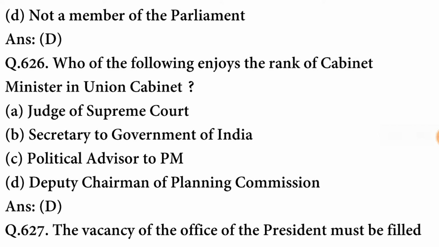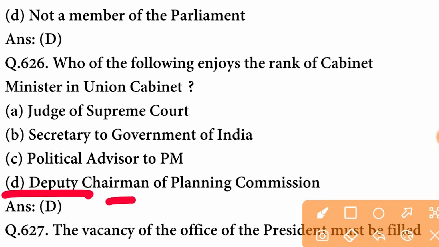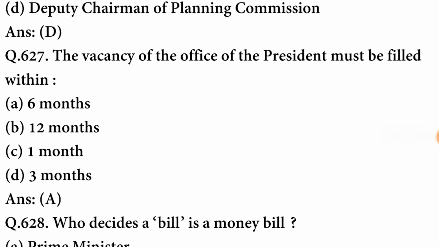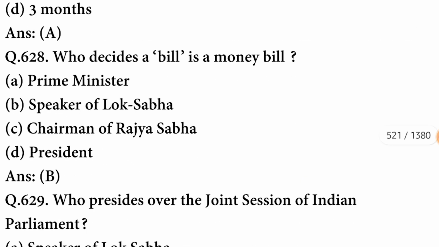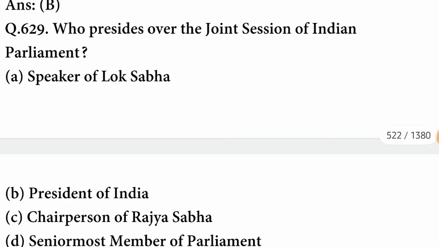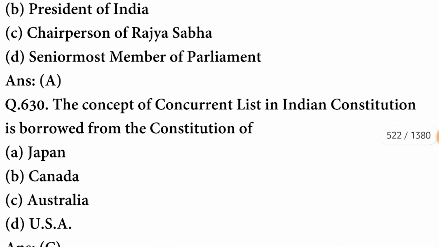Who of the following enjoys the rank of Cabinet Minister in Union Cabinet? Deputy Chairman of Planning Commission. D option is correct. The vacancy of the office of the President must be filled within 6 months. A option is correct. Who decides a bill is a money bill? It is decided by Speaker of Lok Sabha. Who presides over the joint session of Indian Parliament? It is presided by Speaker of Lok Sabha.